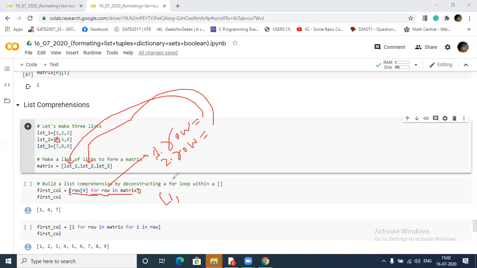So it gets stored as 4 here. In the third iteration, since we have three elements in our matrix, same way it will store 7 in the list. We are storing this result and printing it, so it is giving this result. This way the flow will go.